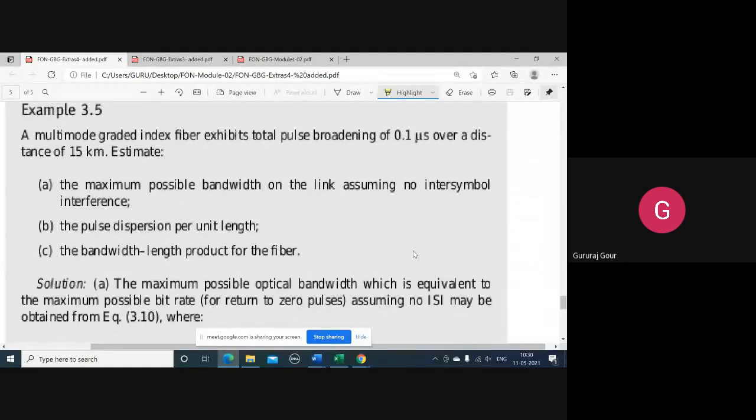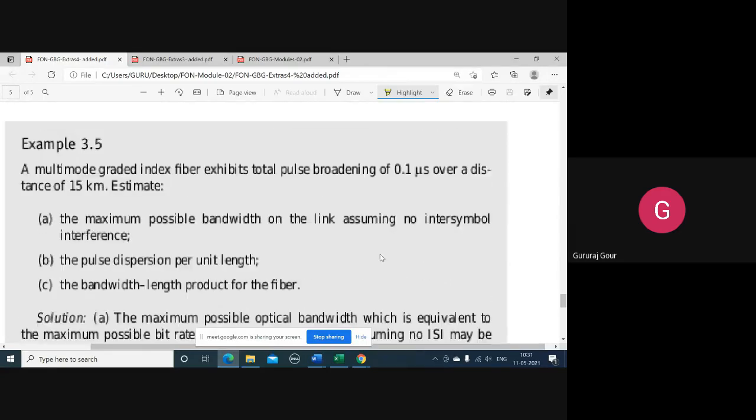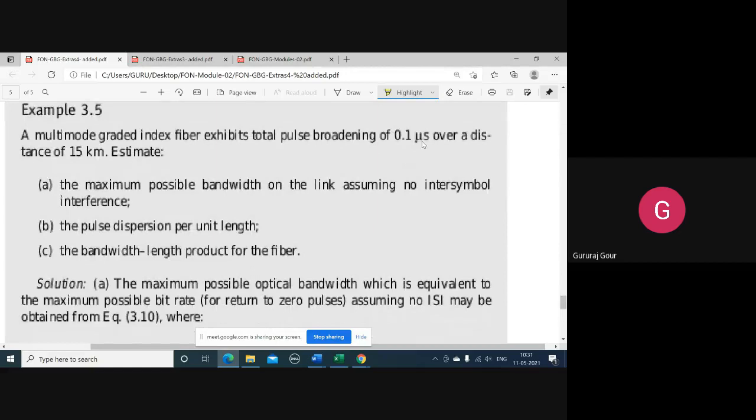And second thing, the core index profile is gradually varying, like in the Gaussian shape. So considering such kind of fiber, what is it telling? It is showing the total pulse broadening of 0.1 microsecond over the distance of 15 kilometer. Just now we quoted, how can we measure the pulse broadening with respect to distance, that is nanosecond per kilometer. Like that, he may ask you to find out such kind of measures. The pulse broadening he has given is measured in terms of time, 0.1 microsecond, and the distance it has covered, 15 kilometers.